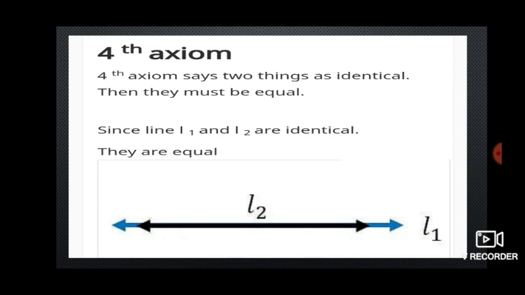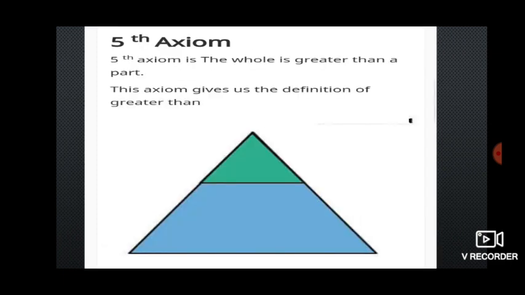Fourth axiom says that if two things are identical, then they must be equal. This point also we can say that if two things are coinciding, then we can say that the two things are equal. Here if you see, L1 and L2 are both identically going on the same line. So we can take that L1 is equal to L2.